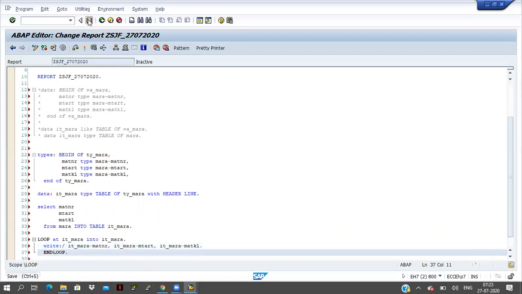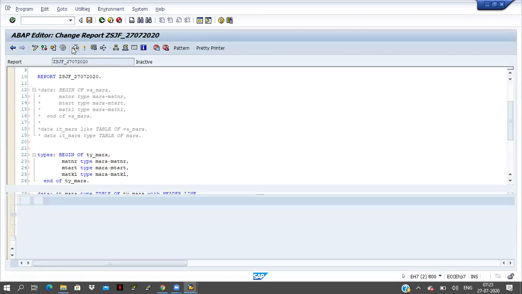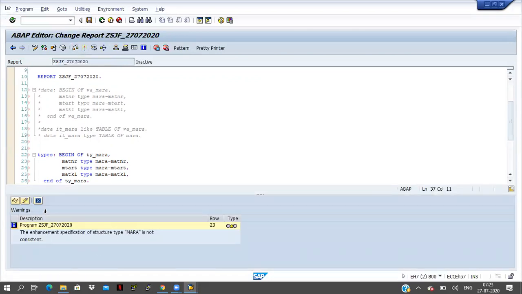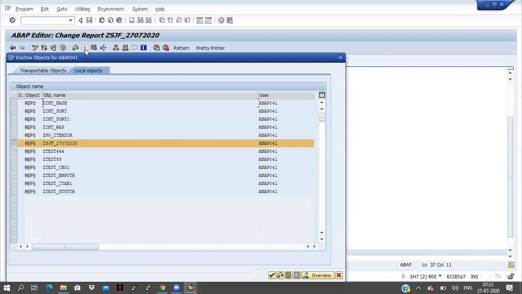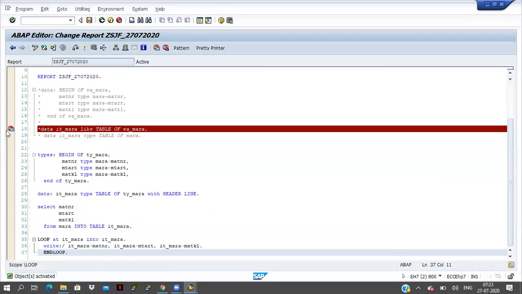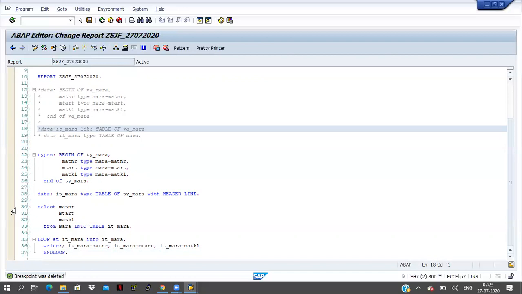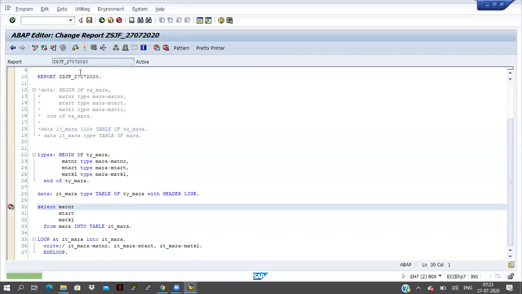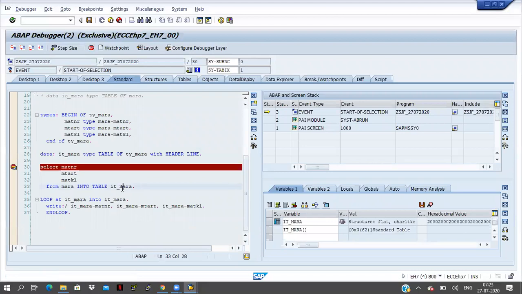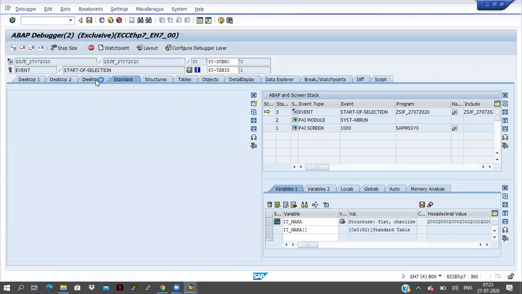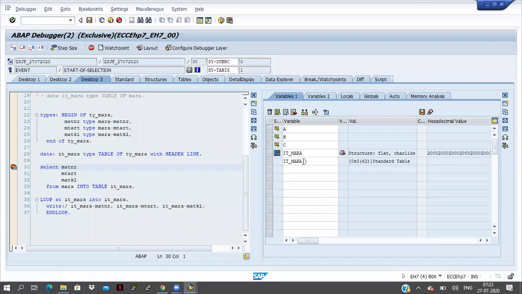Now save the program, check the program. This is information only, so we can close that one and activate it. Now keep the breakpoint at the select query and click on the execute button. Double click on itmara. If you double click on itmara, see here, two variables are coming, itmara.